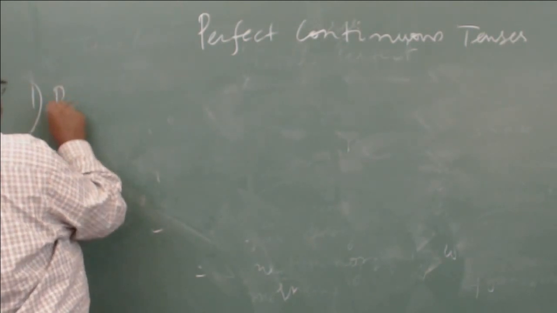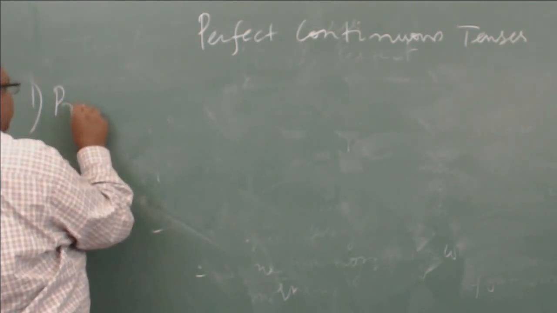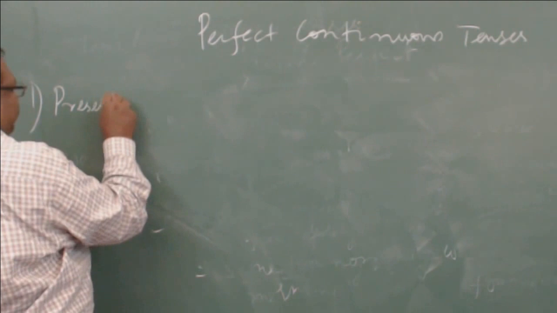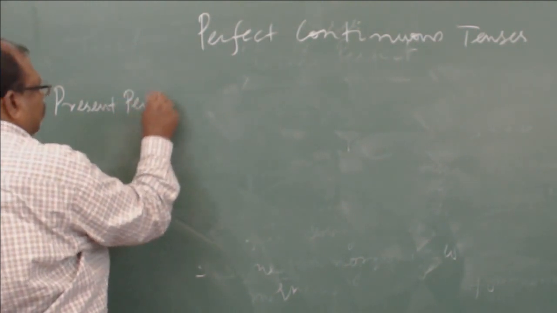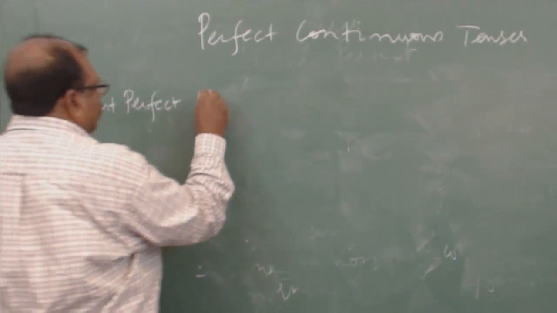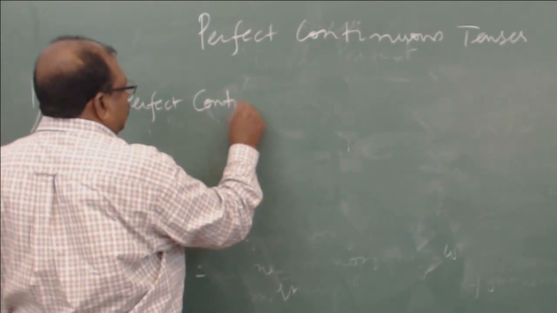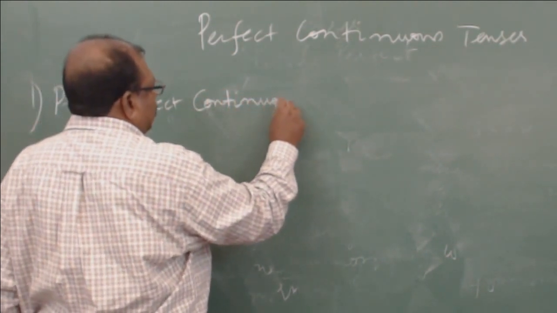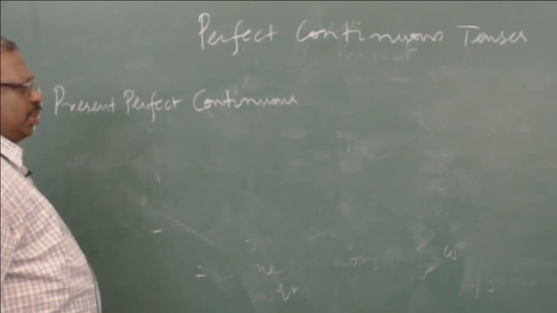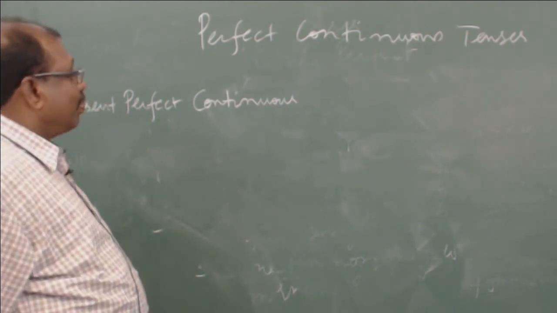So let's say first one, the present perfect continuous. So where do you use the present perfect continuous?